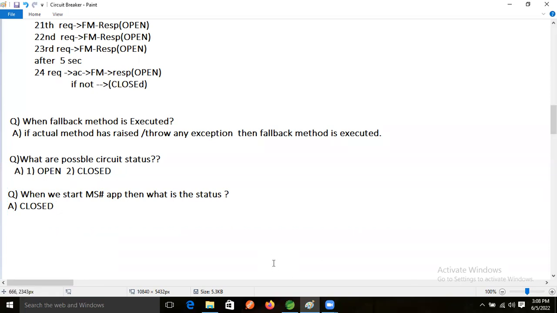One more question, let's ask, right? So what is meant by closed and open?